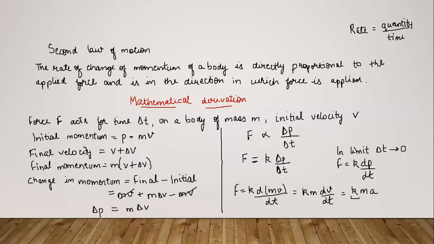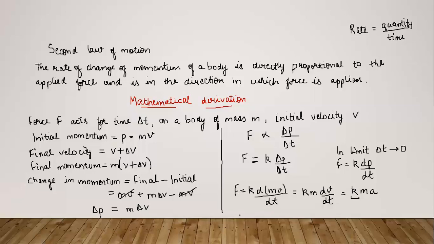But for simplicity, because we needed a standard for signifying force, as when we measure any quantity, we need a standard basis, no? That 1 centimeter means this much distance, or 1 kg means this much weight of a body. Similarly, here for simplicity and for measuring force in terms of numerical quantities, we have taken k to be 1.